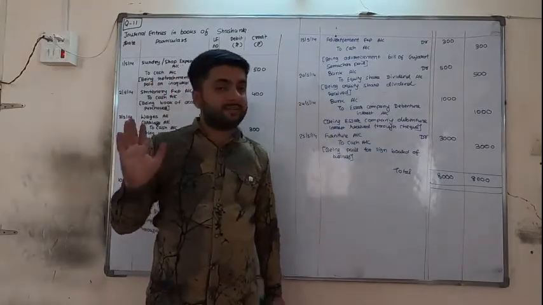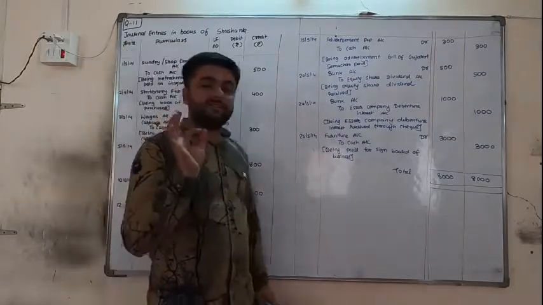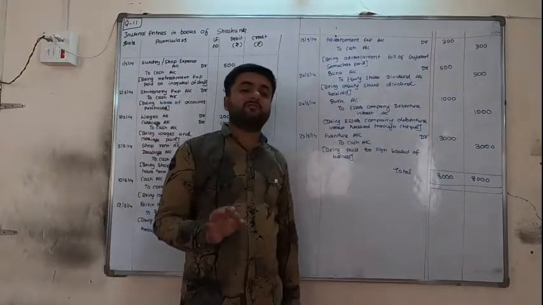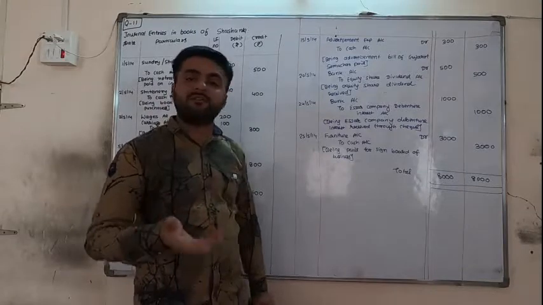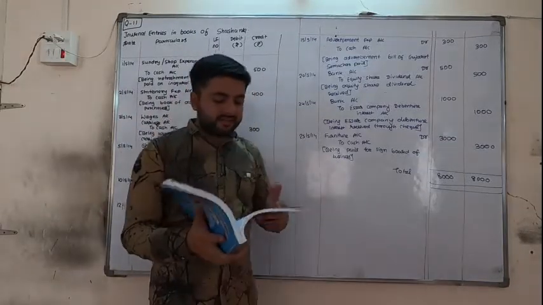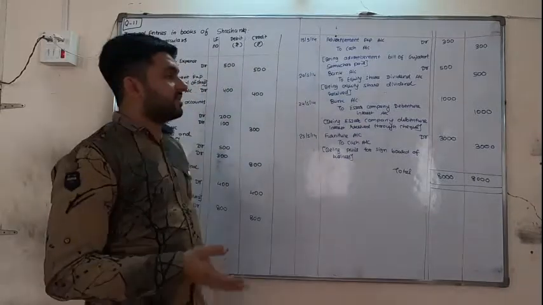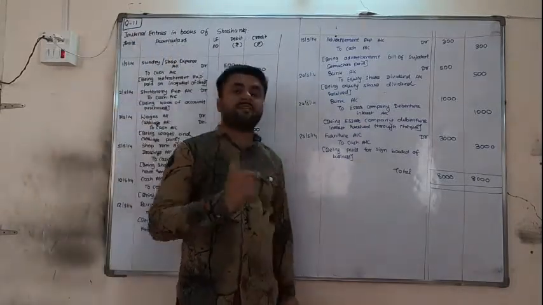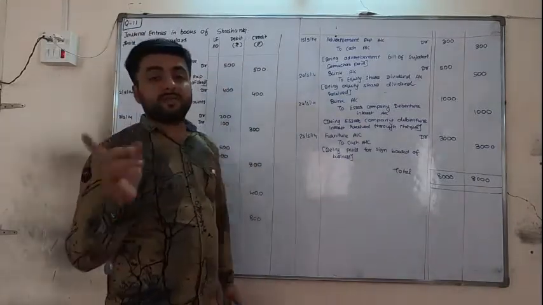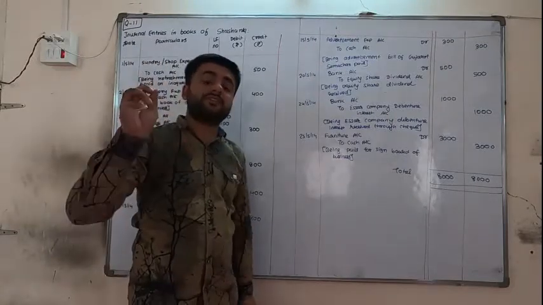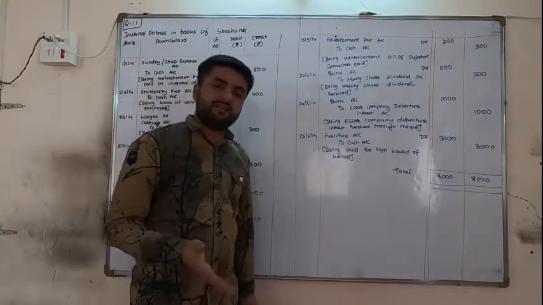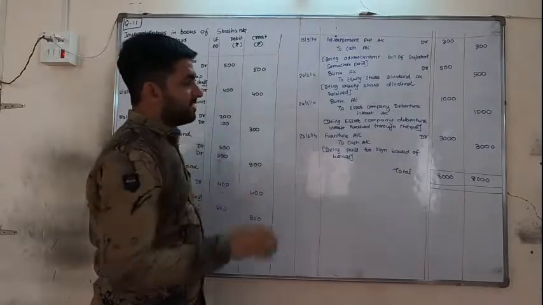So we are receiving equity share dividend, bank account debit, you can simply write to dividend account also. Here the name is given, equity share dividend, so we can write equity share dividend. In the next question, SR company debenture interest is received, so bank account debit and SR company debenture interest account credit, because both are incomes and both are received in bank only. If the word check is given or not given, bank will be debited.